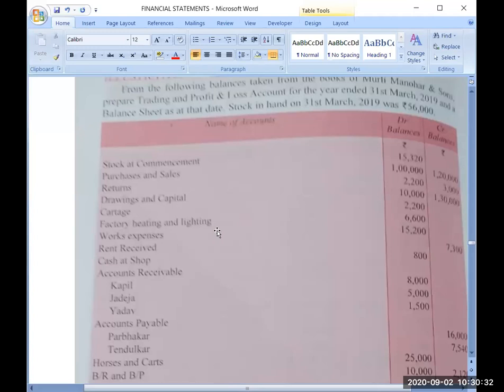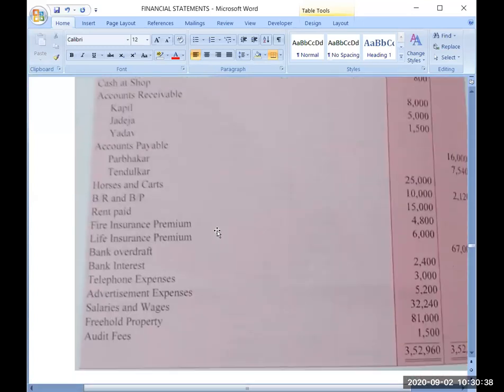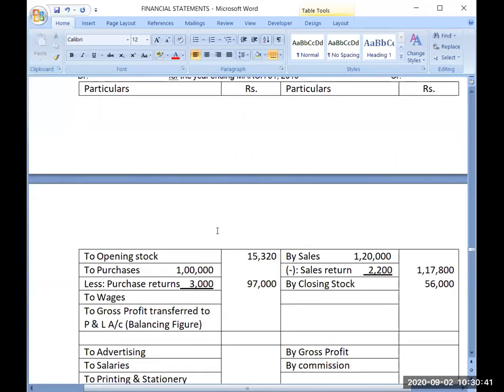Now there are two accounts, the trading account and the profit and loss account. Cartage is actually your direct expense. Carriage is the transportation you have made outside the city, but within the city it is termed cartage.